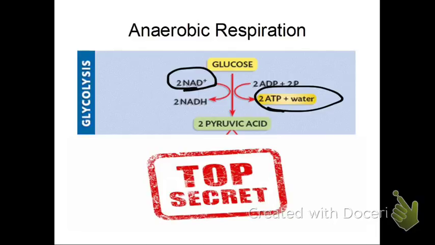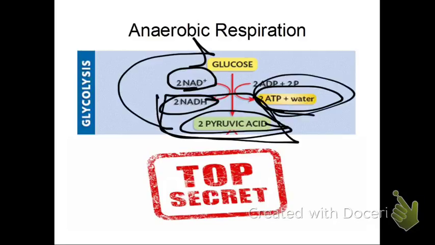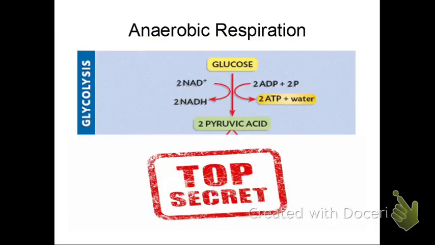But we have this ATP and this NADH that's already made and pyruvic acid that's just sitting there that can be used. So evolution is very clever. It uses these two things that it has in order to go back and make glucose and make ATP, and this is how it works.